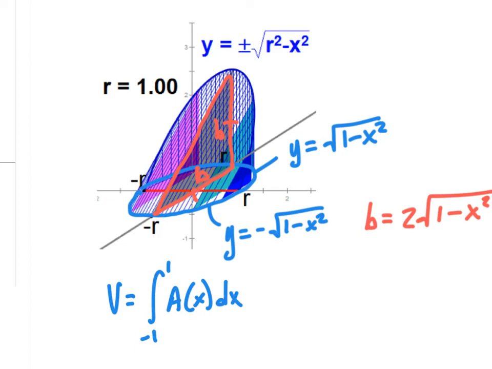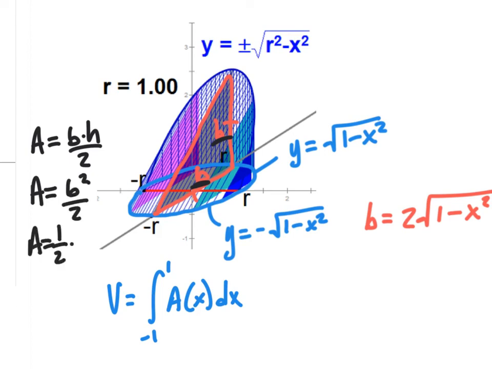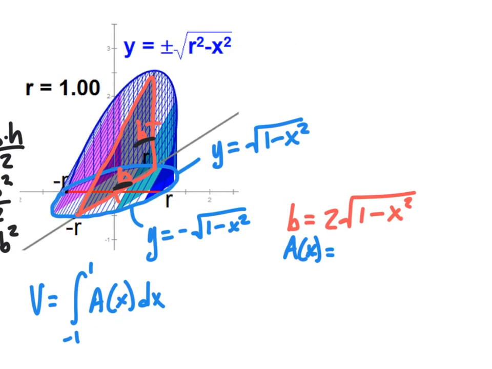So remember our area of a triangle is the base times the height divided by 2. Our base and our height are the same thing. They're both bases, so our area is going to be b squared over 2, or you could write that as 1/2 times b squared, doesn't matter. So if we wanted a formula for our area, A of x, that would just be this base squared and then divided by 2. So we've got 2 times the square root of 1 minus x squared, this quantity squared, over 2.